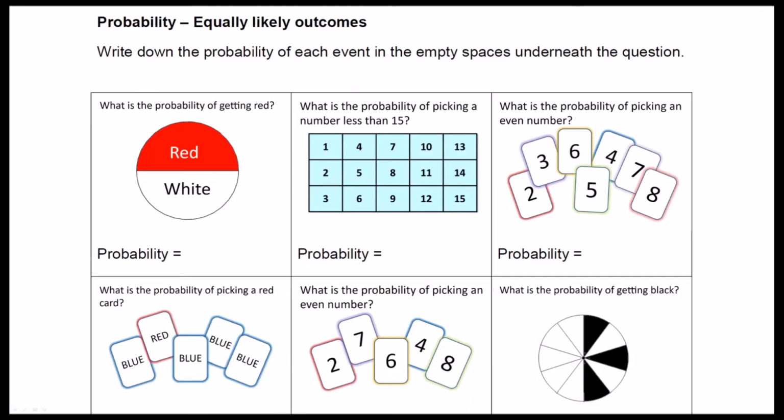So what I would like you to have a go at is the following worksheet. There are 12 questions with pictures asking you to find the probability of each equally likely event. Please make sure you download the worksheet, as only part of it is displayed on the screen right now. Have a go at this now, and when you're happy that you've completed it, you can check your answers against those that are posted on Show My Homework. Once you've done this, take a photo and upload it to Show My Homework so I can see how you've got on with the work.